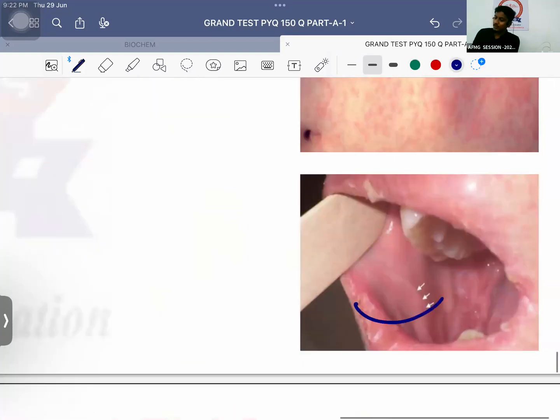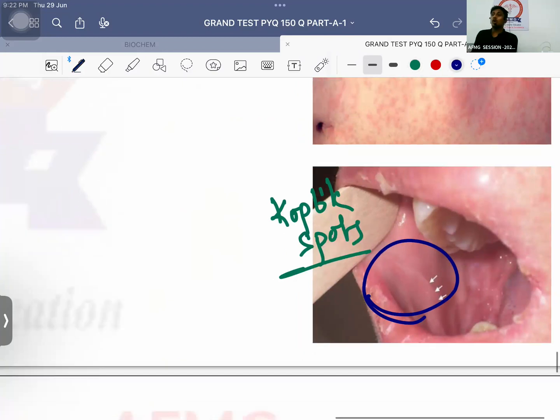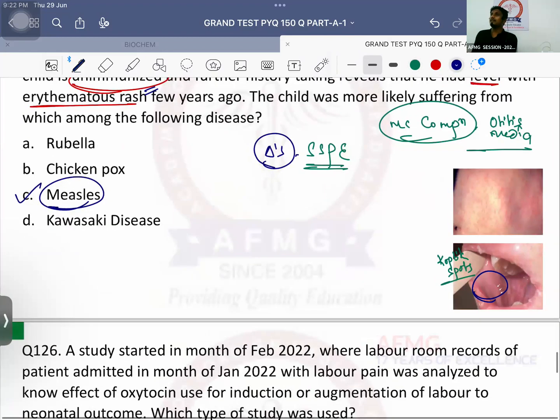And what is the most pathognomonic feature of measles in the oral cavity? These are the white or bluish color spots opposite the second lower molar, known as Koplik spots. Incubation period is 10 to 14 days. Single best answer, 10 days.